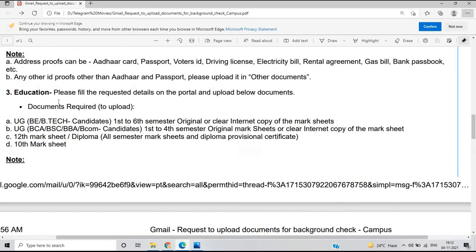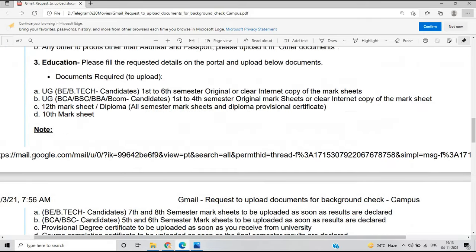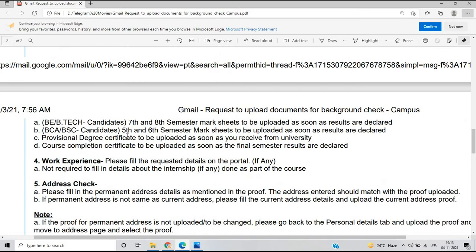If I talk about education, you have to fill in the requested details on the portal and upload the documents below. Undergraduate BE, BTech candidates: first to sixth semester original or clear internet copy of the mark sheet. You have to just upload your clear internet copy of the mark sheet. Undergraduate BCA, BSc, BBA and BCom: first to fourth semester, 12th mark sheet, 10th mark sheet, and diploma provisional certificate if you have done a diploma. So this is related to education. And note: the 7th semester mark sheet should be uploaded as soon as results are declared. This is an important point.